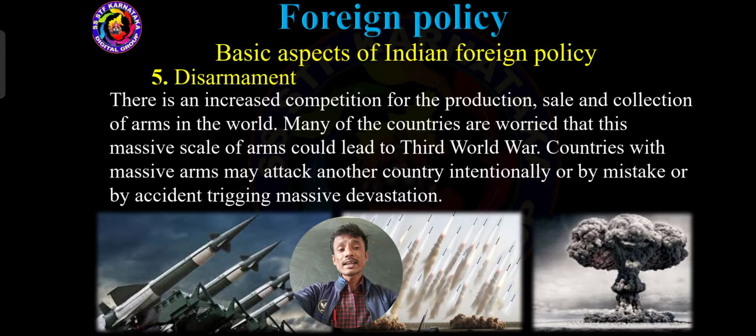And the Second World War, 1939 to 1945, more than 2 crore people died. In case a Third World War happens, it means total destruction of the world. So the credit goes to weapons. That is why the elimination of arms step by step is very, very essential.